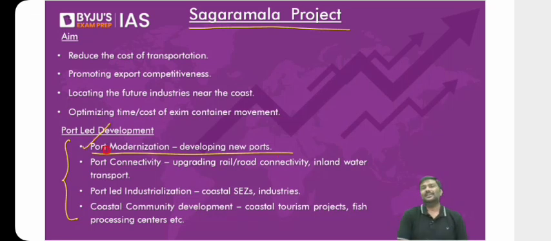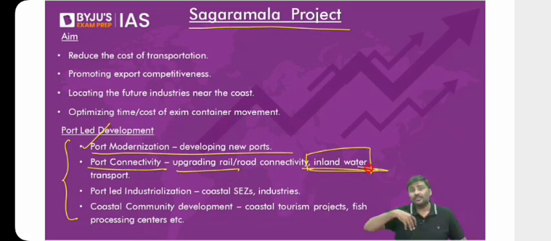Port modernization. Second issue I told you was linkages with other regions. That is, you have manufactured far away from a port, now you'll have to transport the goods to the port. Or you have imported raw material, and you'll have to travel, let's say 500 kilometers, taking that raw material to reach your manufacturing facility. If the road network is not proper, don't you think that becomes a problem? So under this, port connectivity will be developed. If the road network is outdated, we will upgrade the road network. We'll upgrade the railway network. We'll promote inland waterways. I'll come to this, don't worry. We'll upgrade the road network, rail network. We'll also promote inland waterways now.